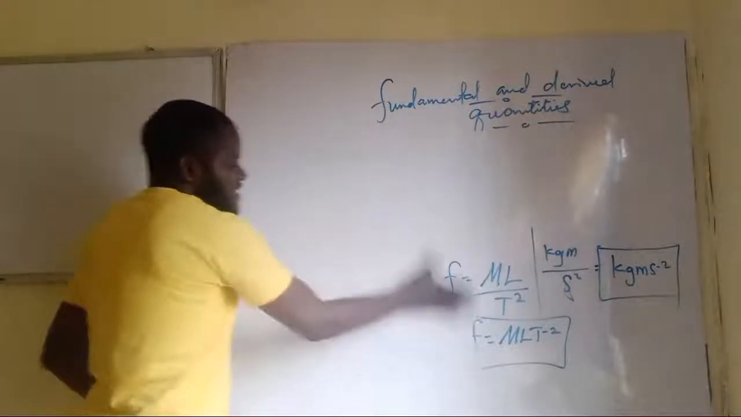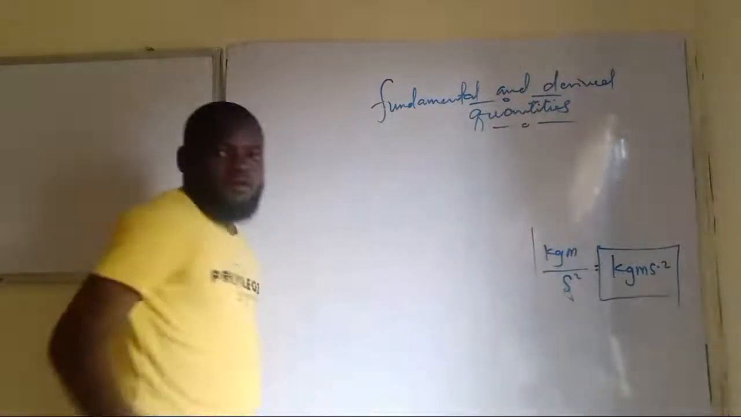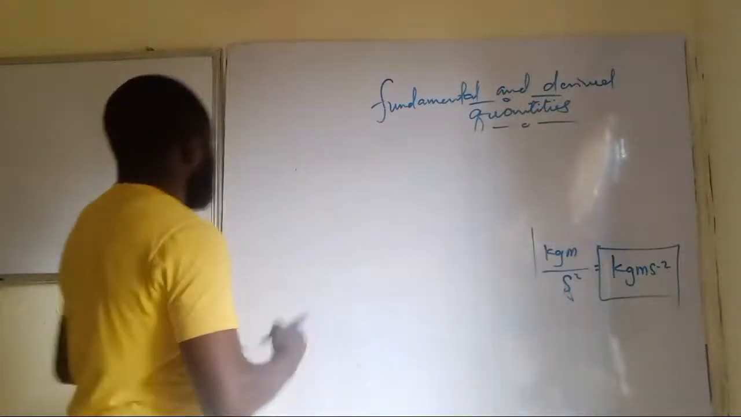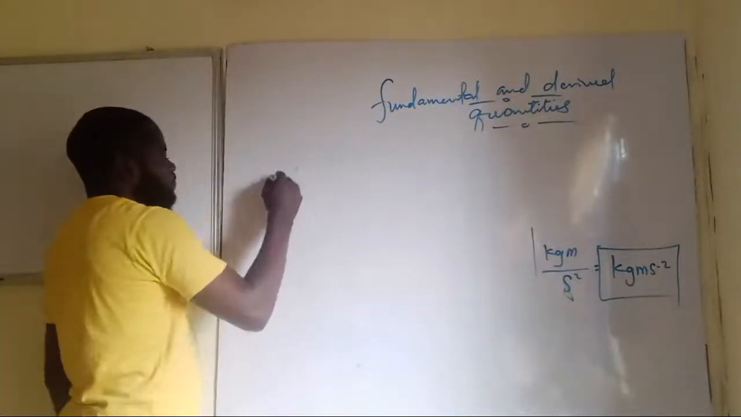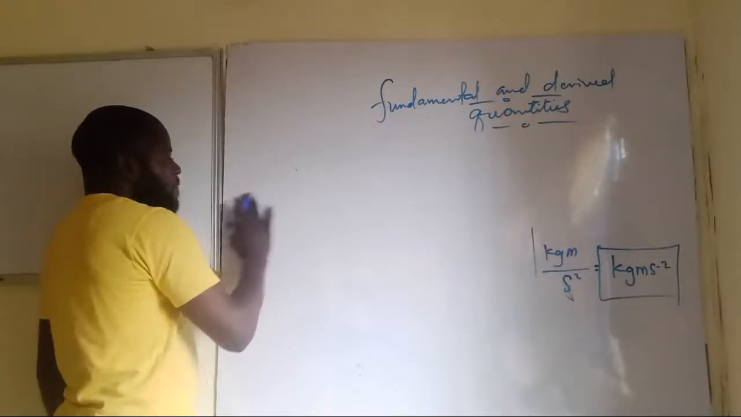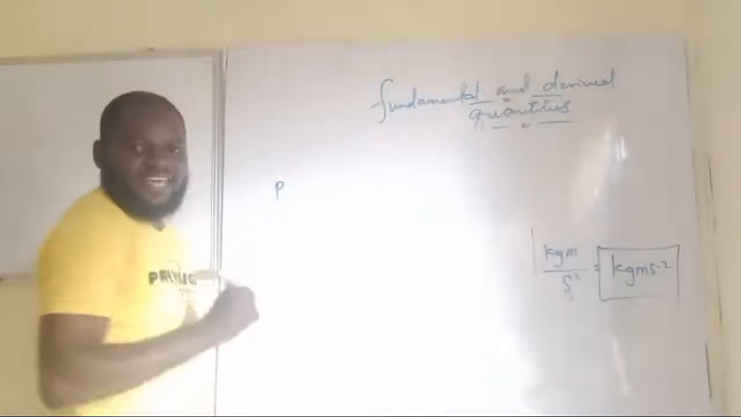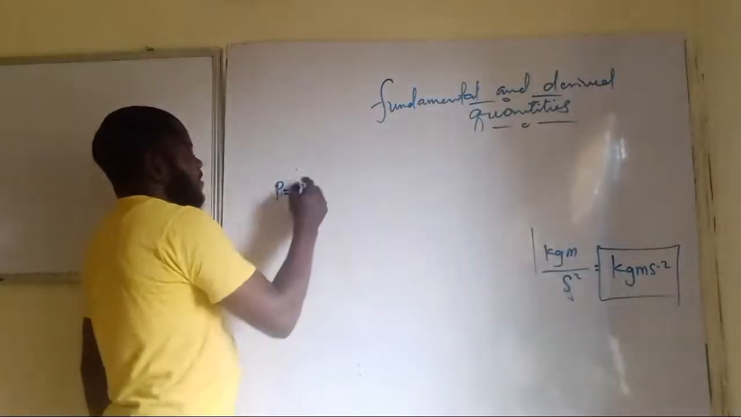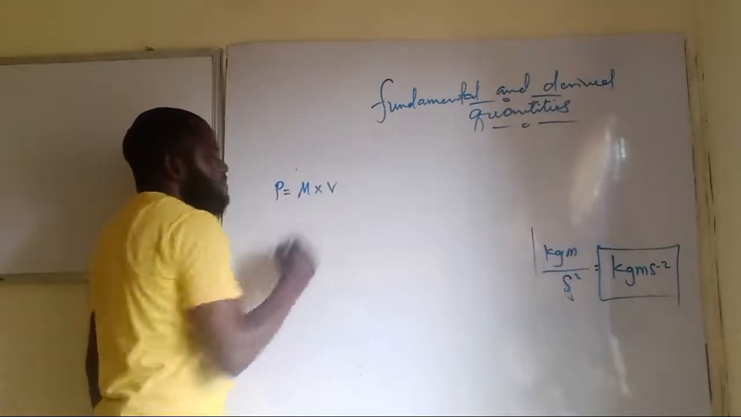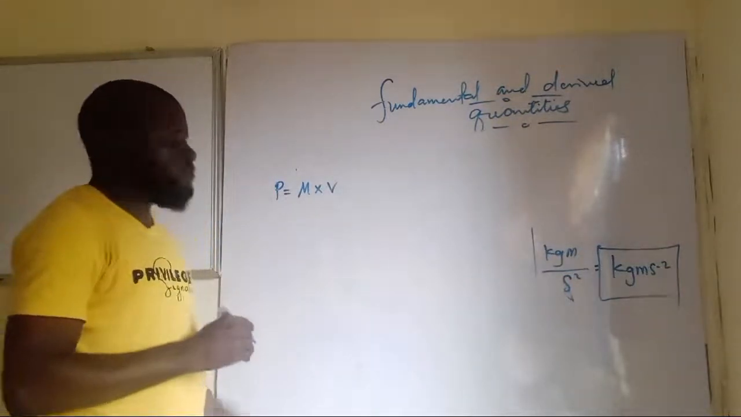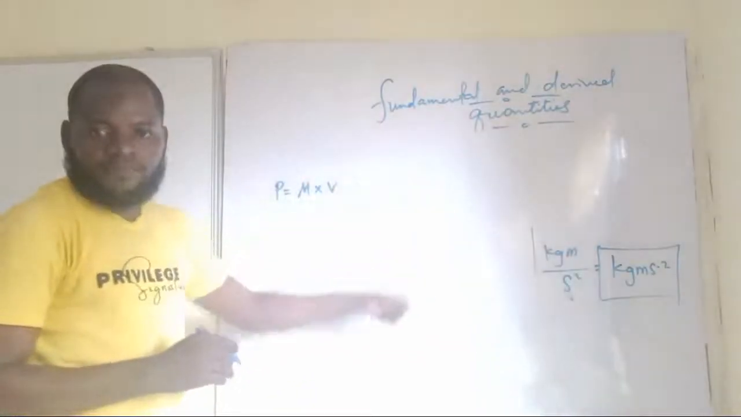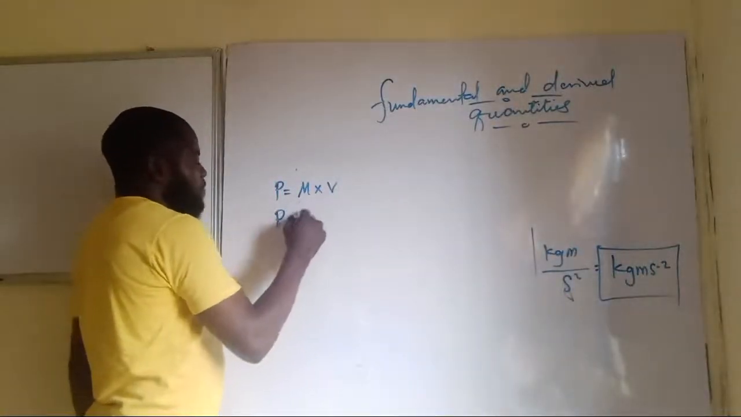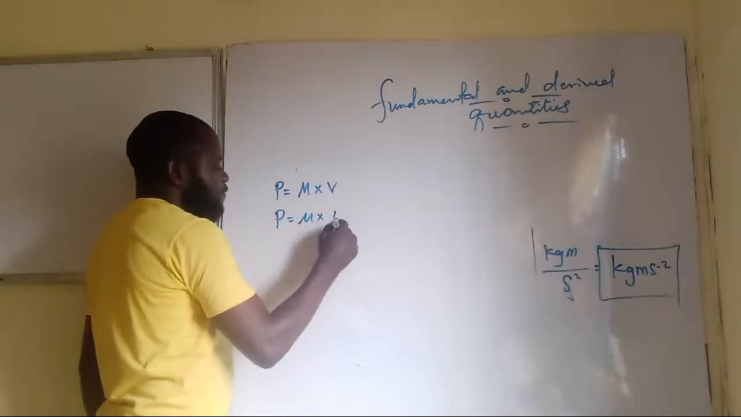So let us obtain the dimension for momentum. The symbol for momentum is P. Are you getting it now? P is equal to mass multiplied by velocity. That is the formula for momentum. Mass times velocity. Okay, so momentum is therefore equal to mass multiplied by length over time.